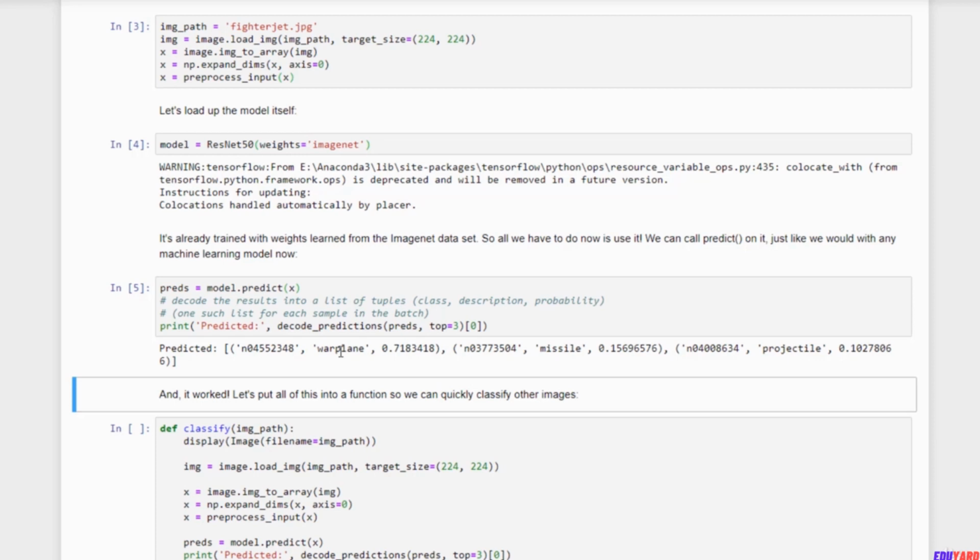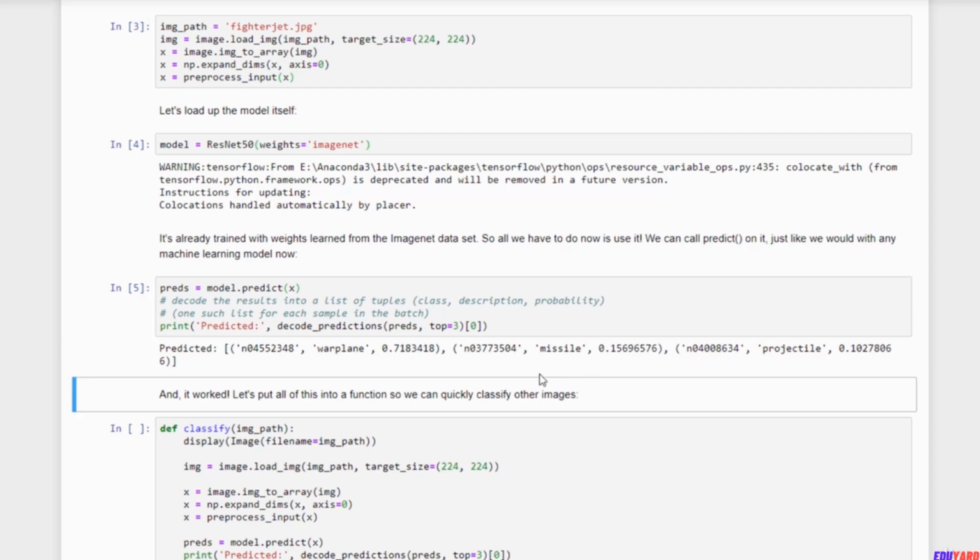It just works. It's kind of spooky good. Its second guess was missile, followed by projectile. Yeah, there were missiles and projectiles on that plane as well. So not only did it tell me it was a warplane, it told me that it had missiles. I mean, wow, that's crazy good, right?